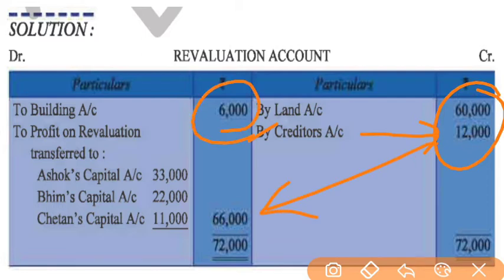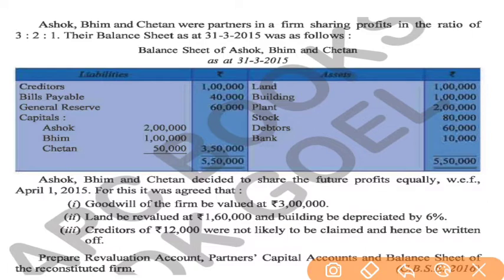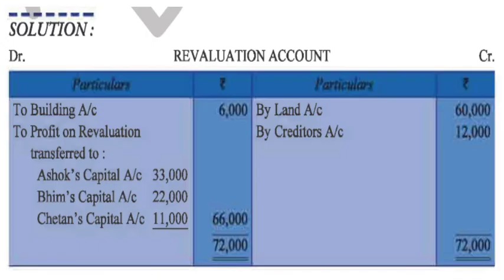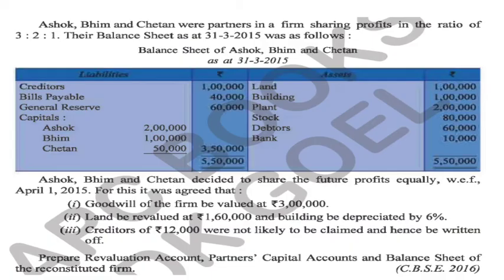The balance is on debit side, it will be considered as profit and it will be divided among the partners in their old profit sharing ratio. And what was the old profit sharing ratio? It is 3:2:1. It means 3/6, 2/6 and 1/6. So it will be divided among partners in their old profit sharing ratio. Now this was the revaluation account, how we had prepared revaluation account. Now we will see how we have to prepare capital account of the firm.